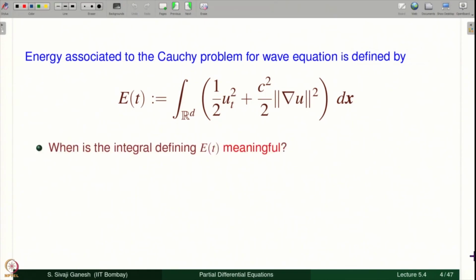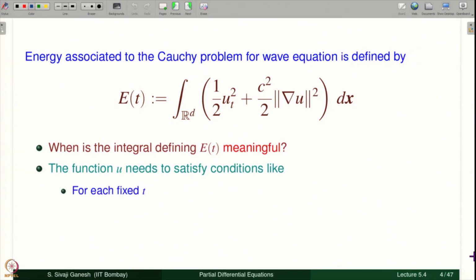When is this integral meaningful? Because the integral is on R^d, we have to ask, is this integral a finite real number for each fixed t? Of course, that would require u_t to be square integrable on R^d and the norm of grad u squared. Equivalently, all partial derivatives squared must be integrable on R^d. A simple condition which guarantees this is that for each fixed t, the function x going to u of x, t is of compact support.